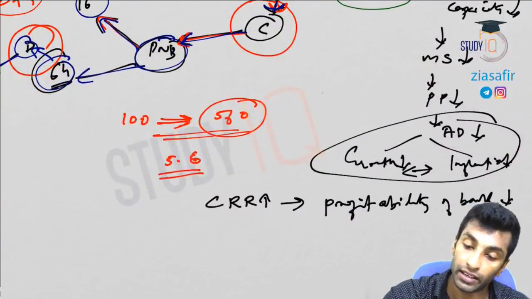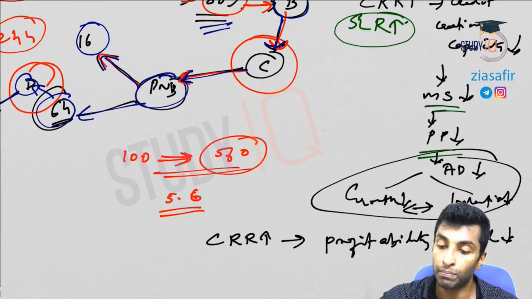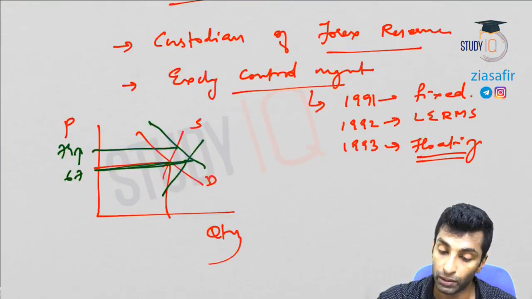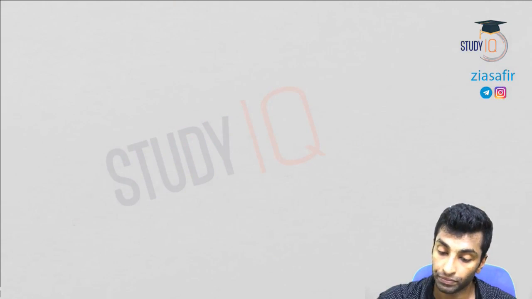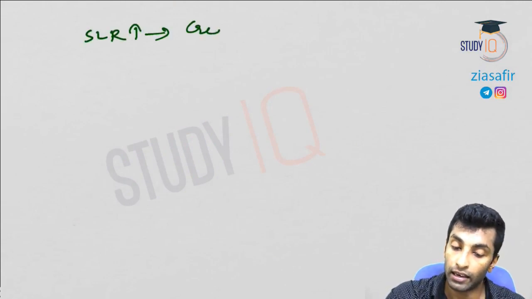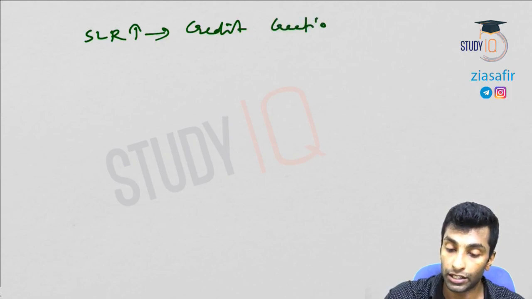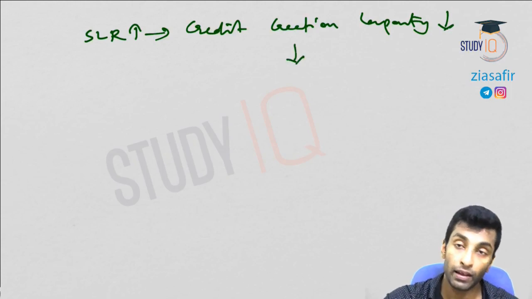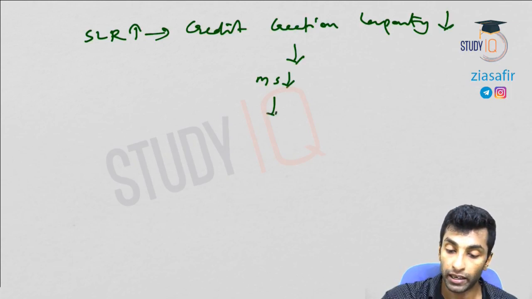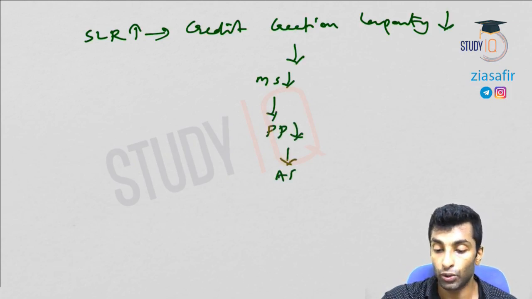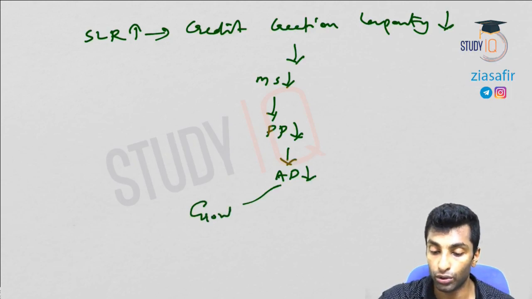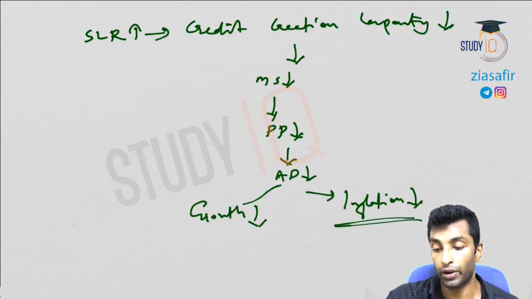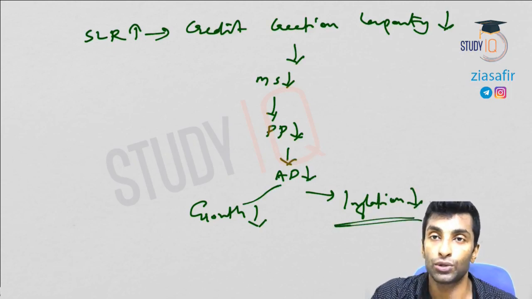SLR increasing, credit creation capacity will decrease, money supply will decrease, purchasing power will decrease, aggregate demand will decrease. It will affect the growth and it will control the inflation. So let me show you here. SLR increase, credit creation capacity decrease. Credit creation capacity decrease means money supply decrease, so purchasing power will decrease, so aggregate demand will decrease. So growth will have to be compromised, but you can achieve inflation control. Okay, so this is how SLR can be used to control inflation.